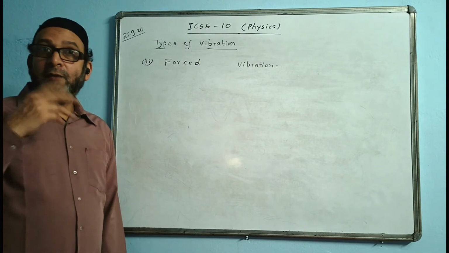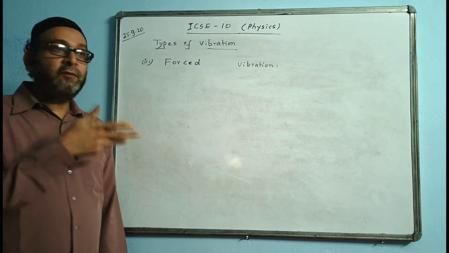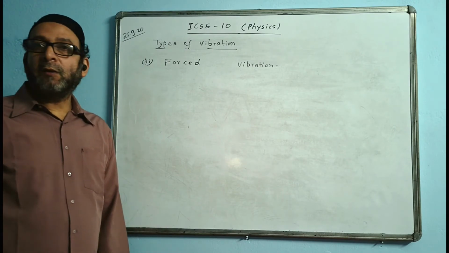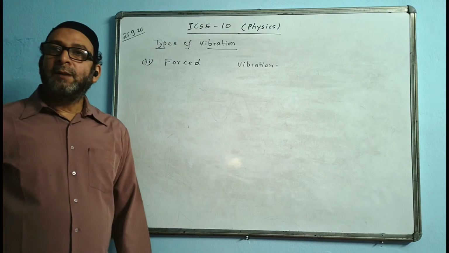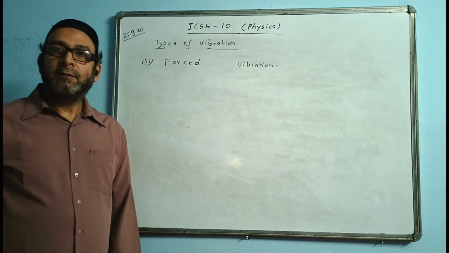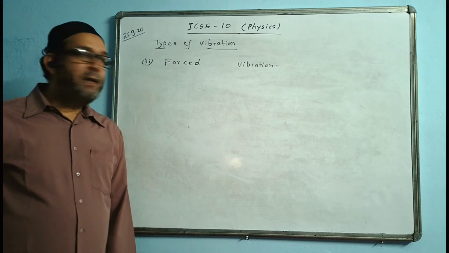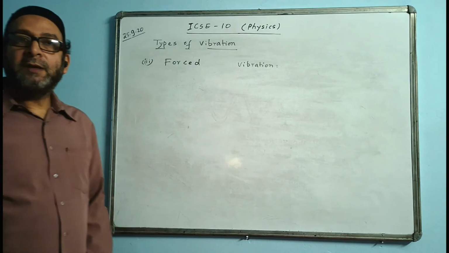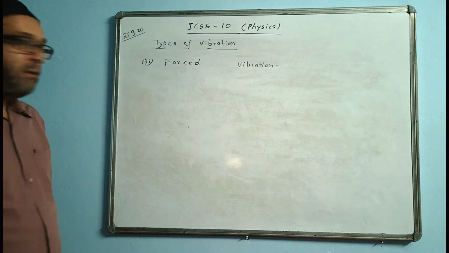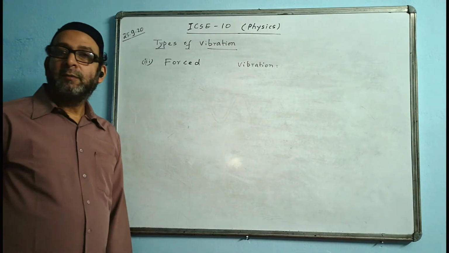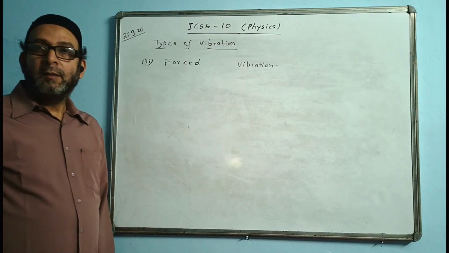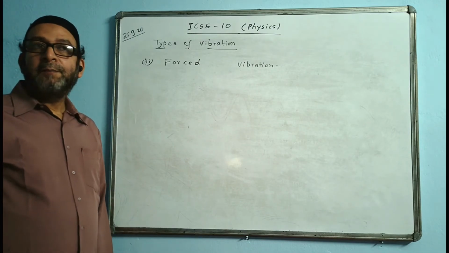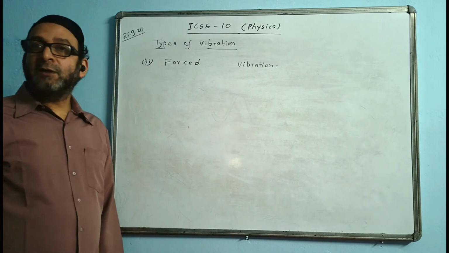The vibration of a body in the presence of an external periodic force is called forced vibration. In the previous two types of vibration we had absence of periodic force.